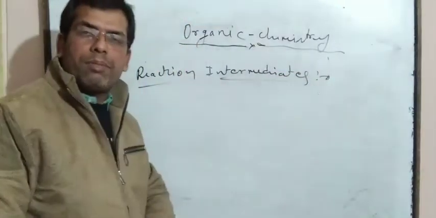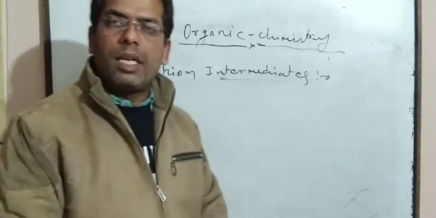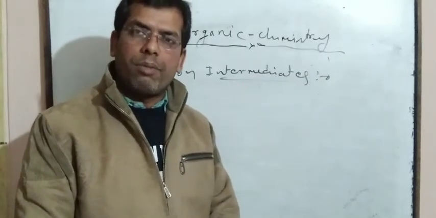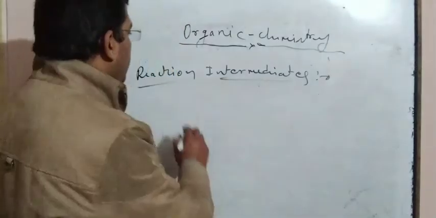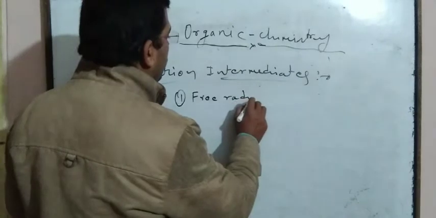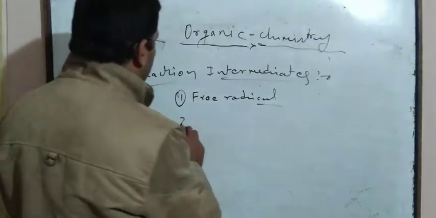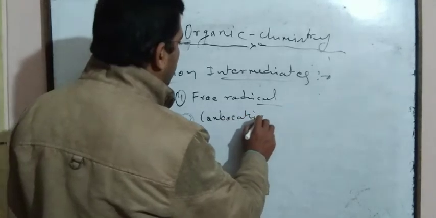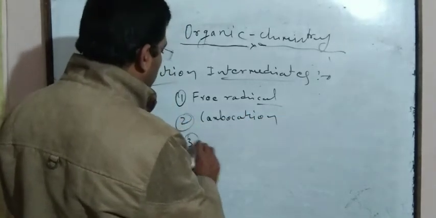These are those types of species which are produced in an intermediate step of a reaction. And reaction intermediates are divided into three parts. One is the free radical, second is the carbocation, and third is the carbanion.